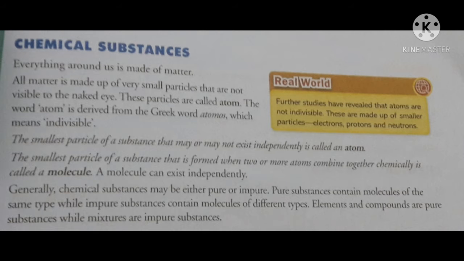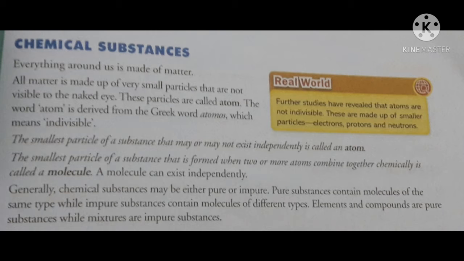Now come to the topic chemical substances. Everything around us, everything means your book, pen, pencil, chair, table, etc., is made up of matter. We are also matter.